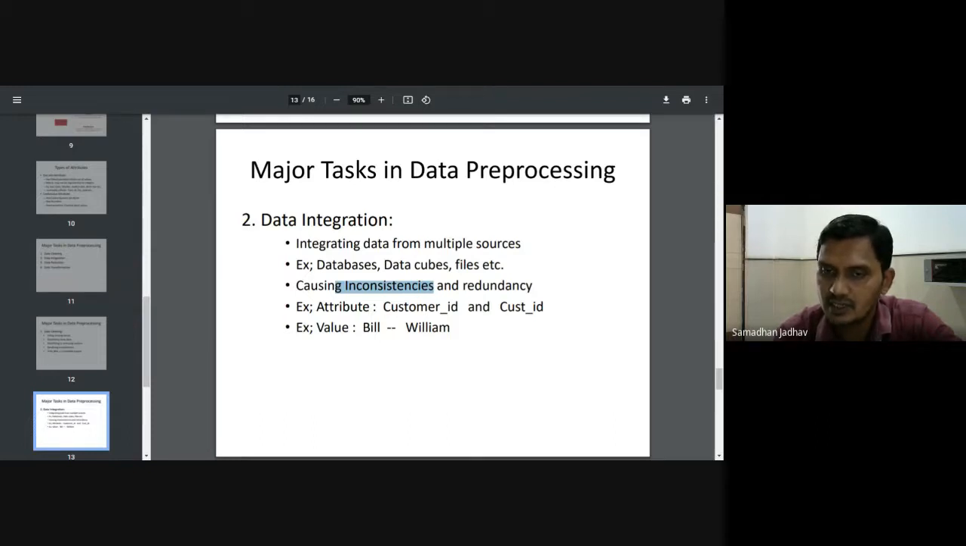Because in centimeters it may be like 200 centimeters or 300 centimeters height, and in feet it will be just 4, 5, 6 or 4.5 or 5.5, etc., right? So there is an inconsistency in the data when we integrate it or merge it together. So that needs to be handled in data integration.